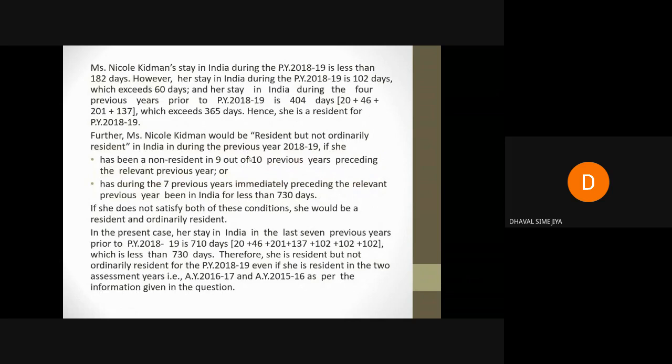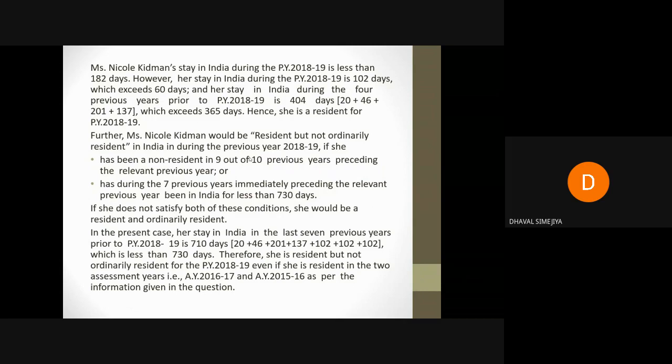Each condition which is given in your module is written over here. Has been non-resident in 9 out of 10 previous years preceding to relevant previous year, or has during the 7 previous years immediately preceding the relevant previous year been in India for less than 730 days. Now in answer, if you are following ICAI module, it is given like this.